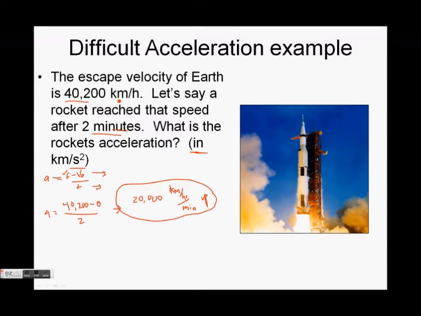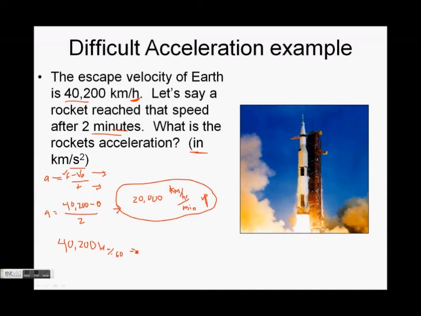So we look back at the original problem, and we see that the escape velocity was 40,200 kilometers per hour. The hours here we need to get to seconds. The kilometers was fine because I wanted kilometers. So I had my number, 40,200, and I want to get it from hours into seconds. Do I want a bigger number or a smaller number? Well, I want a smaller number, right? Because it's not going to be going very far in a second compared to an hour.